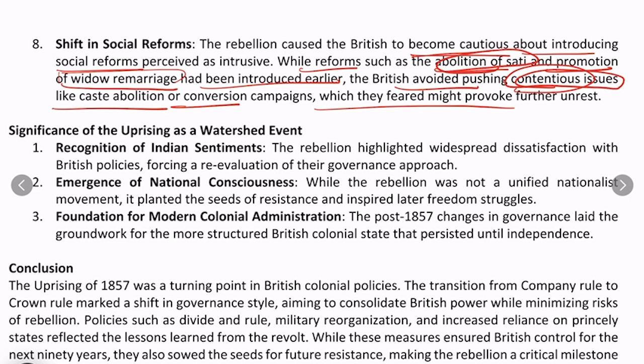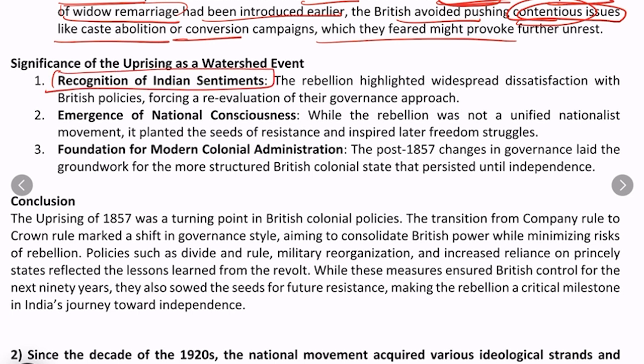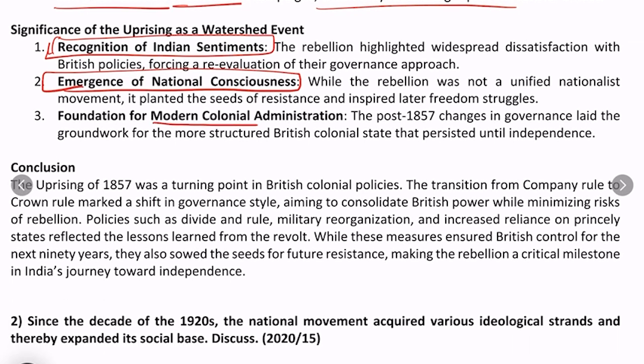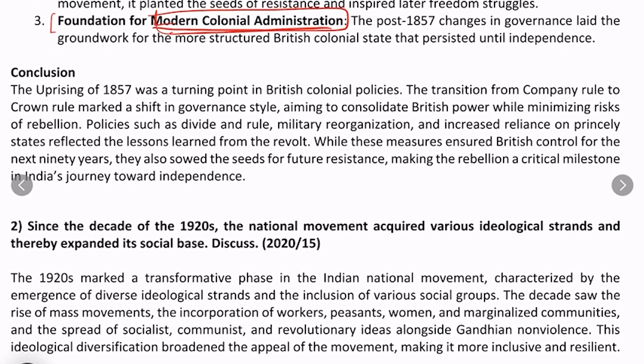If we see the significance of the uprising as a watershed movement, the first important thing is the recognition of Indian sentiments. Emergence of national consciousness is the second important significance. And another is the foundation for the modern colonial administration. Then we can conclude that, as it is a watershed moment, it has actually inspired the upcoming movements. By saying this we can conclude. And we can say so many important things, like the British administration started taking things seriously, but this was also one of the developments.